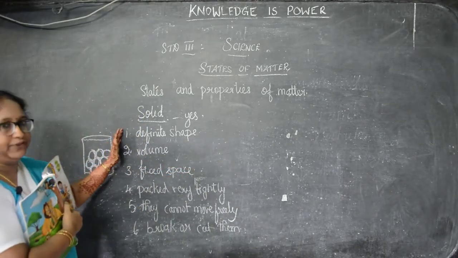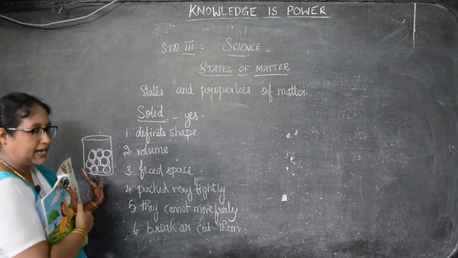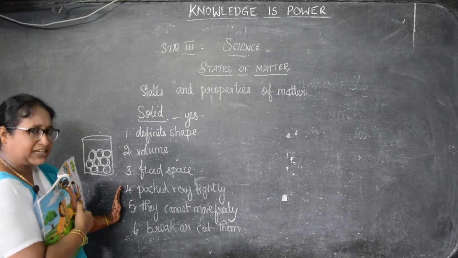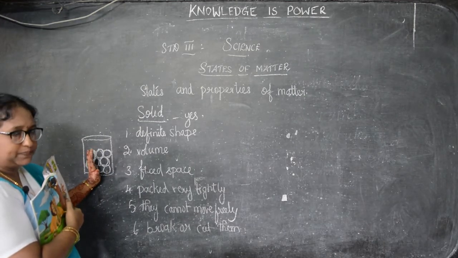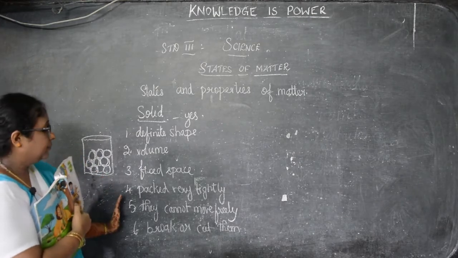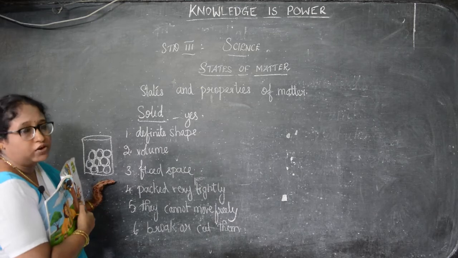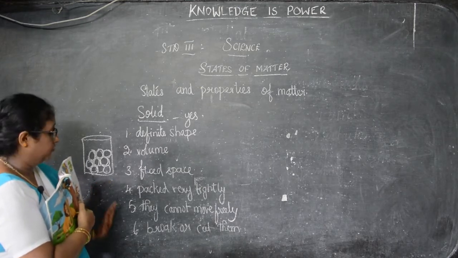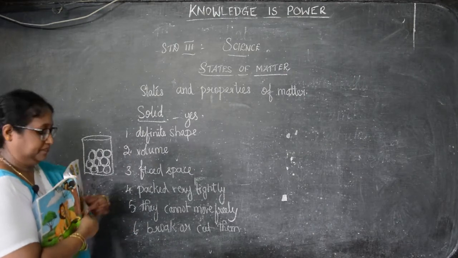See, they have a definite shape, definite volume, fixed space. That is, they are packed very tightly. See, these particles are packed very tightly. They are not loosely packed. They are very close together. They cannot move freely because they are closely packed. They cannot move. Next, they can be broken or cut.